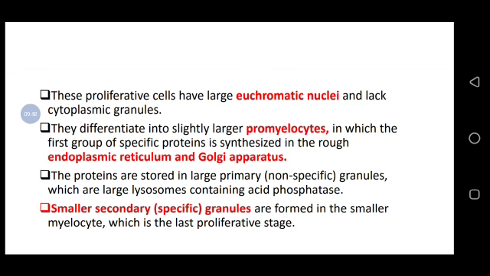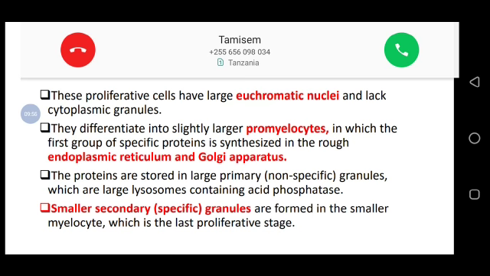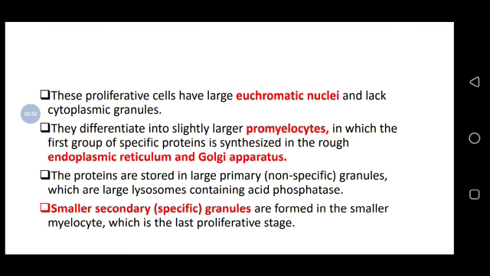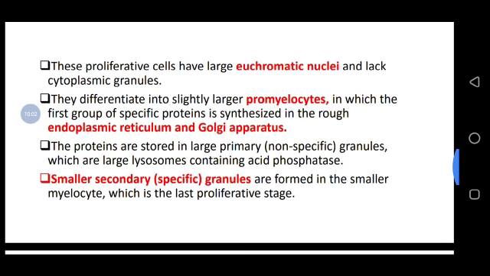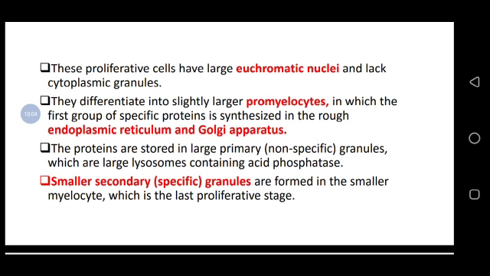So the proteins are stored in large primary non-specific granules, which are large lysosomes containing acid phosphatase. Smaller secondary specific granules are formed in the smaller myelocytes, which are the last proliferative stage.